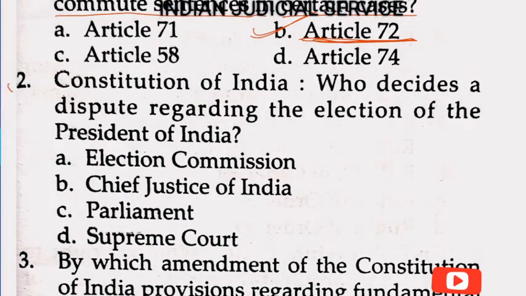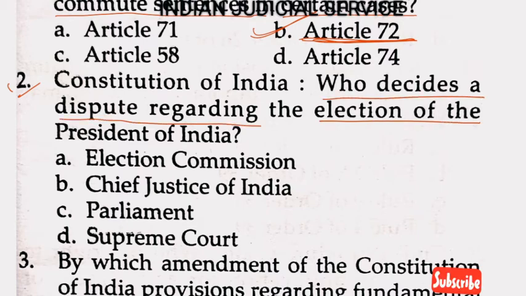Now question number 2. The Constitution of India, who decides a dispute regarding the election of the President of India? So the dispute related to election of the President is solved by the Supreme Court of India. So answer here option D.